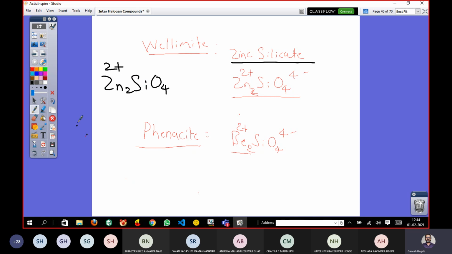If you consider the configuration of zinc, it is 3d10 4s2. So you cannot remove an electron from the d level. That's why though it is in the d block, it will not show the variable oxidation property. Only 2 electrons can be withdrawn. So in order to balance this 4 negative charge, I have to have 2 zinc atoms.